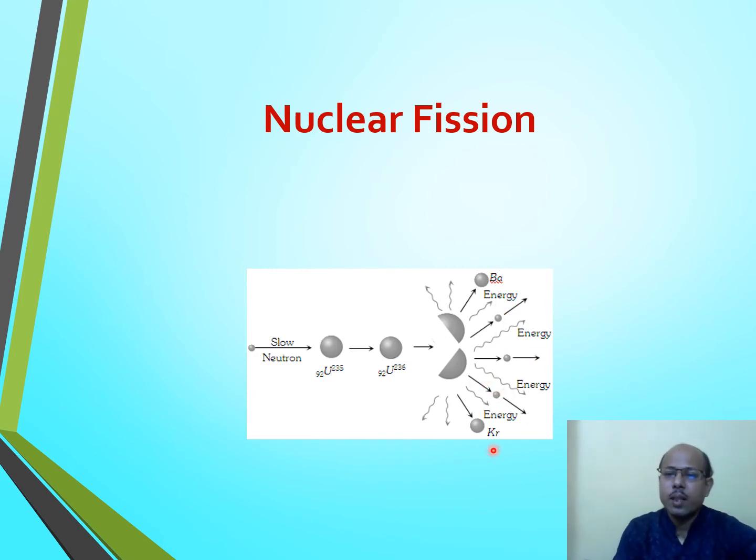So this is the schematic diagram of nuclear fission reaction, in which a heavy nucleus splits into two lighter nuclei with simultaneous release of a very large amount of energy, and it is possible only after the bombardment of this projectile particle that is known as neutron. So this is the diagram of nuclear fission.